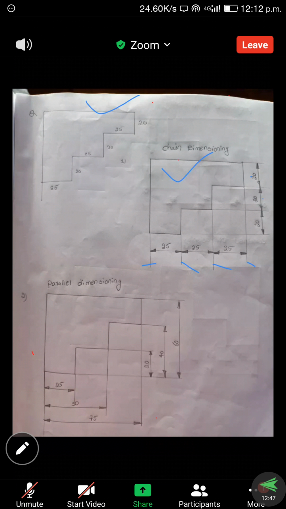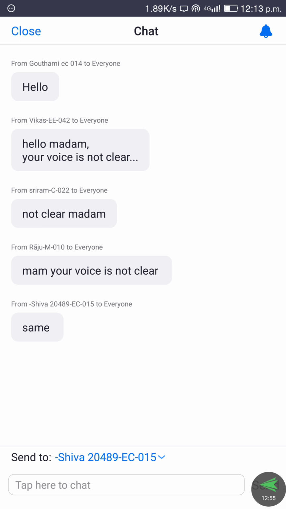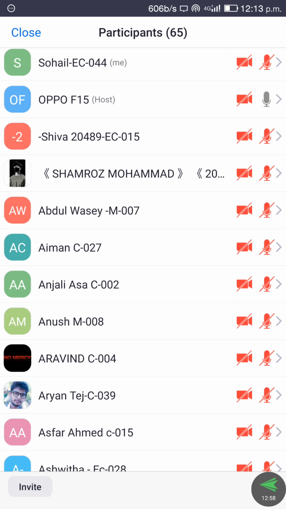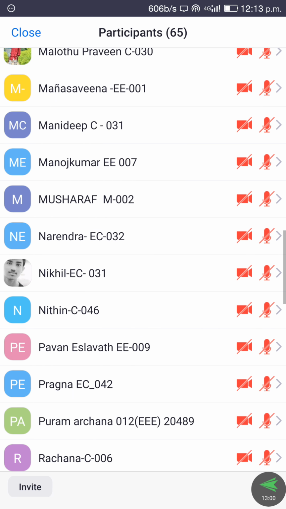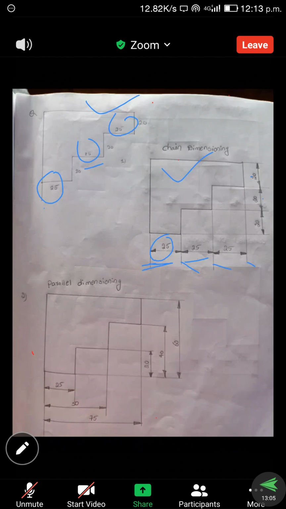Next, in the same question, we draw the parallel dimensioning. Parallel is nothing but what? The dimension lines are parallel to each other. Same here. Here 25 is given, here we take the 25. Here the length is 25 and here 25. Here the length is 25, here 25. But in parallel dimensioning, the values are adding.